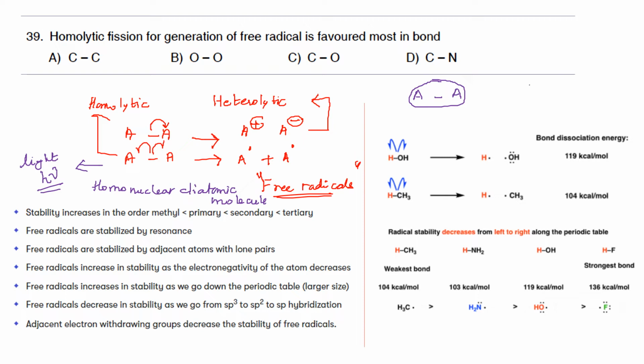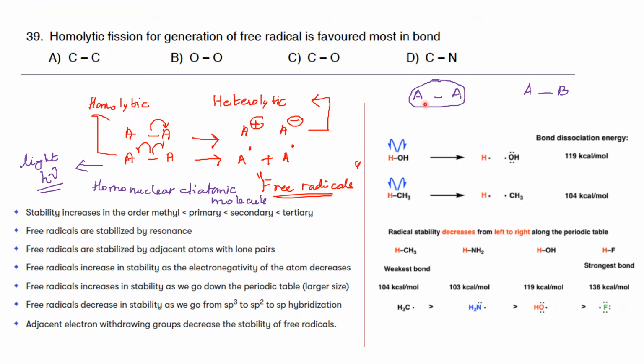This is not possible when you are having 2 different atoms of different electronegativity, because one will definitely have a tendency to attract electrons, either A or B, and the other one will have a tendency to lose the electron. But this is not the case when you are having a homonuclear diatomic molecule.